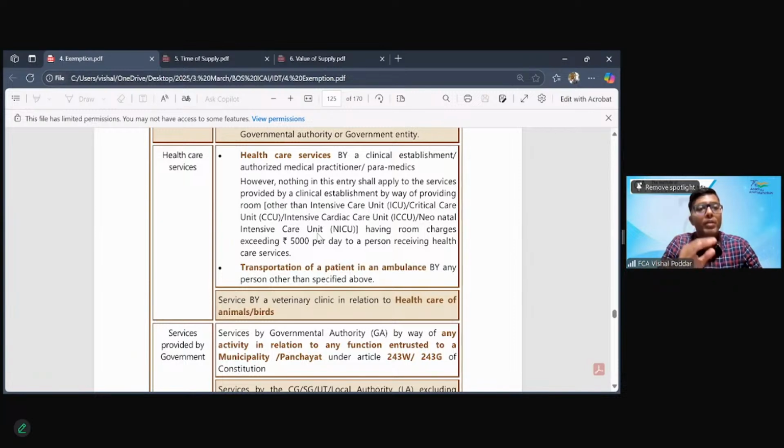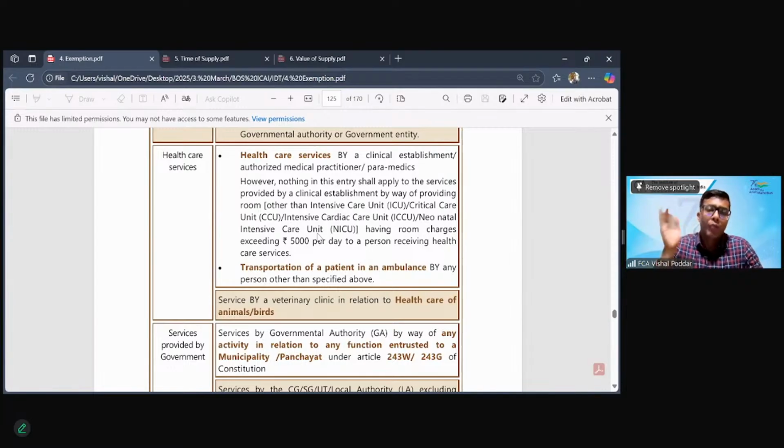And at that time, they are consuming some food, they are buying some medicines. The same thing would be taxable, because then these do not form part of composite supply. They all remain independent. So only your follow-up charges would be exempt, because that would be the medical or the hospital or the healthcare service part. Remaining all the services, the same services which you had taken at the time of being an inpatient were exempt. At the time of outpatient, they would be taxed. Point number one to be kept in mind: you have to read very minutely in the question whether those services are given to an inpatient or an outpatient.